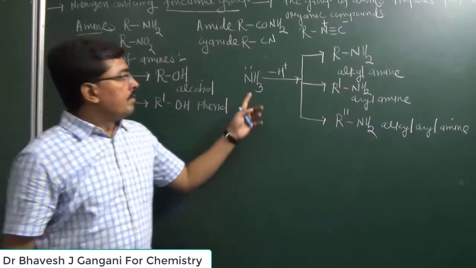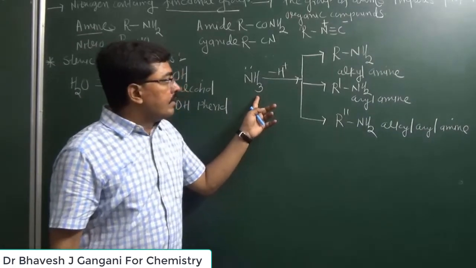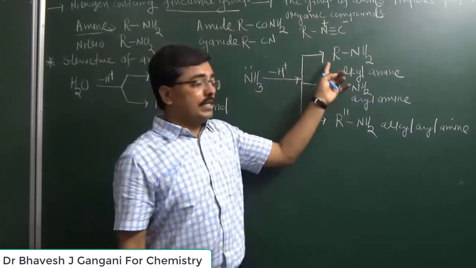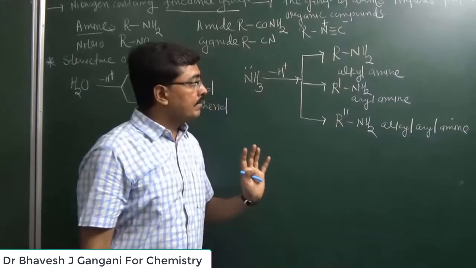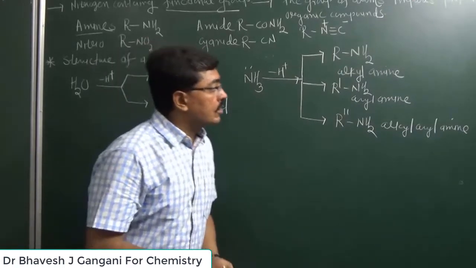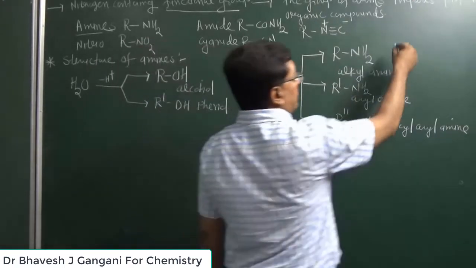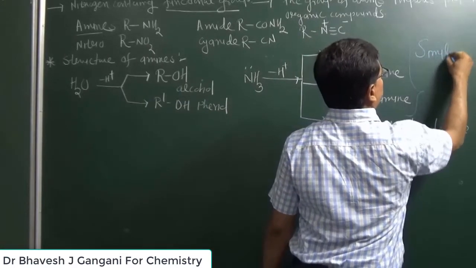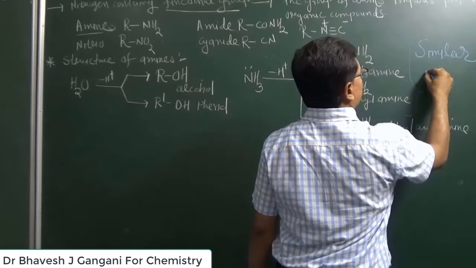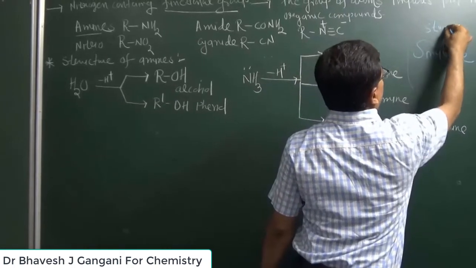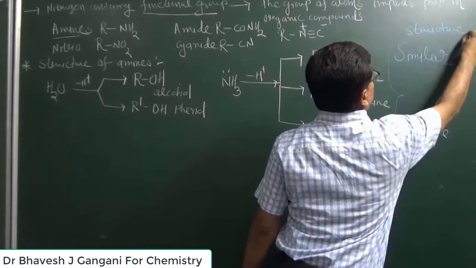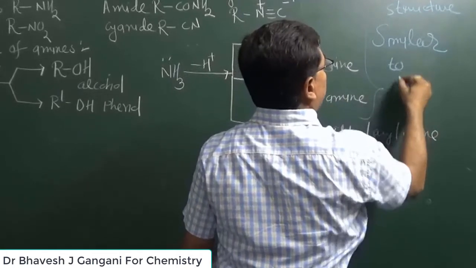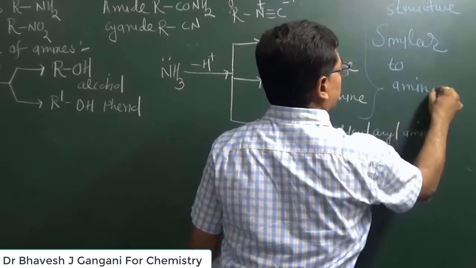So now, when hydrogen of ammonia is replaced by alkyl chain, then we get an alkyl amine. So it is observed that the structure of amine compound is similar to ammonia. We can give these things that it is the structure of all these amine compounds. This structure is similar to amine compound.